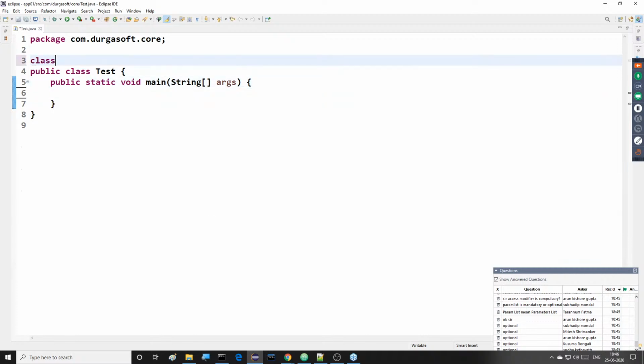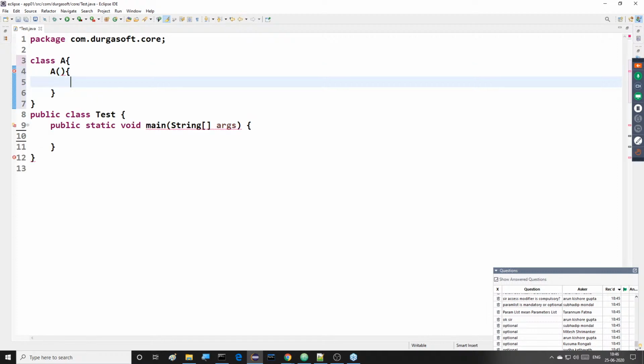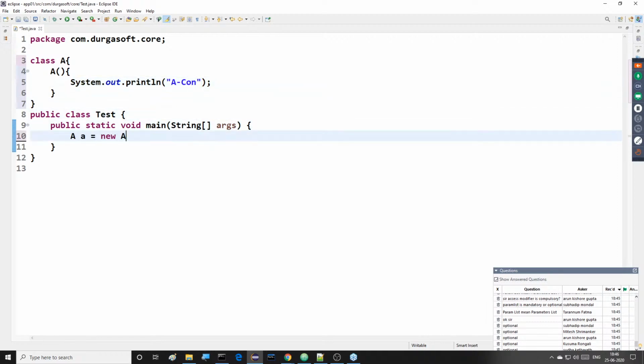Observe this clearly. Say for example, class A. Inside this class A, I want to take a constructor, a simple constructor, just for the sake of your awareness. Inside this simple constructor, I want to write System.out.println of "A constructor". Now, A small a is equal to new A, that I provided in the main section.